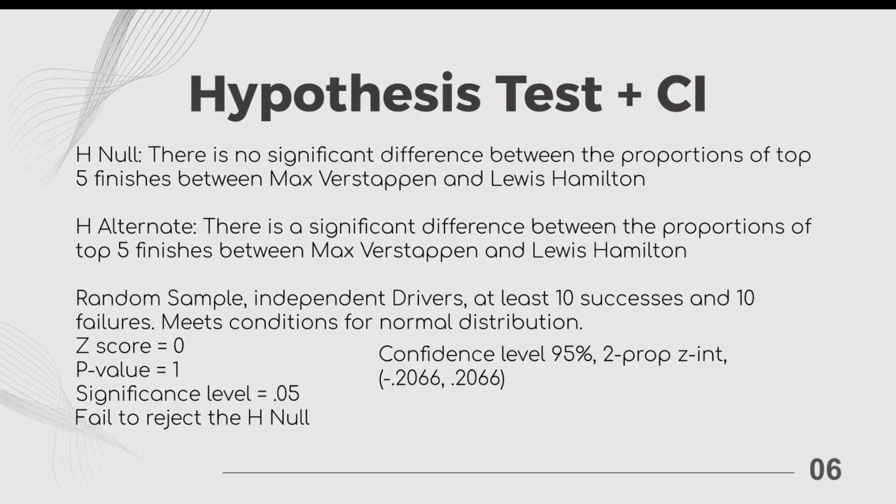This led to my z-score being 0 because you did 0.722 minus 0.722 divided by the standard error, which obviously gives you 0. My p-value, therefore, was 1 because the z-score was 0. At a significance level chosen of 0.05, 1 is way larger, so we failed to reject the null hypothesis.